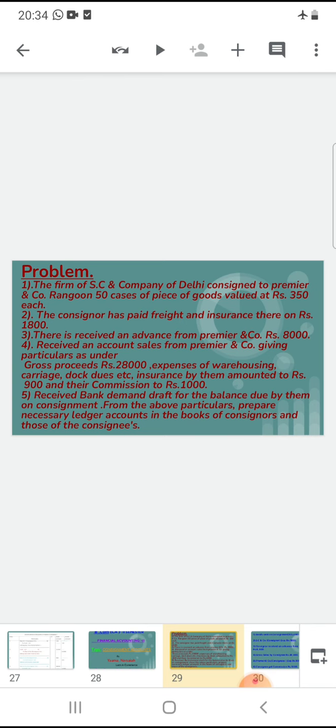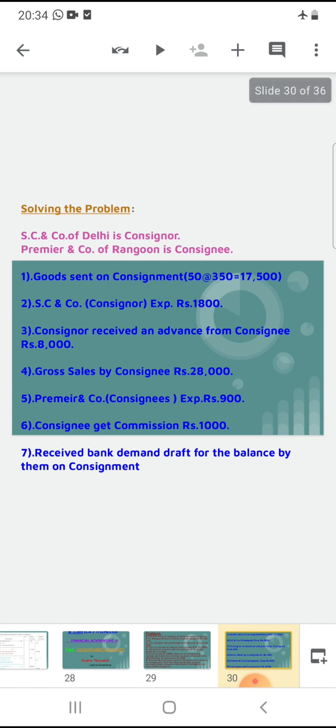This is the problem we are solving. We can write short forms for preparing the ledger accounts; easily we can write shortcuts. SC and Company of Delhi is the consignor.